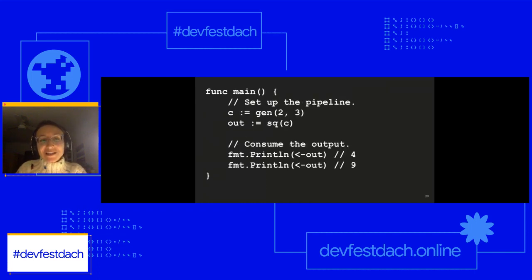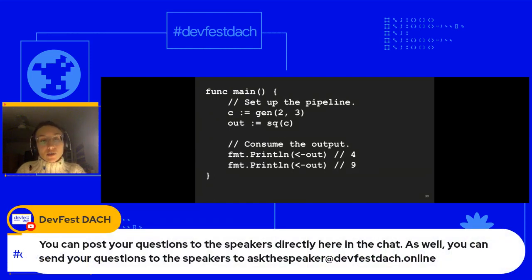Now let's put it together. In the very first two lines, we're setting up the pipeline. We're using that function that we're going to send two numbers to: 2 and 3. And then the second line is our stage, so out is going to be a channel of our squares. This main function will also be consuming output as long as there are numbers, and there will be 2 values.